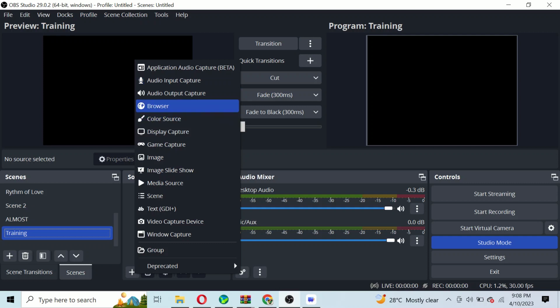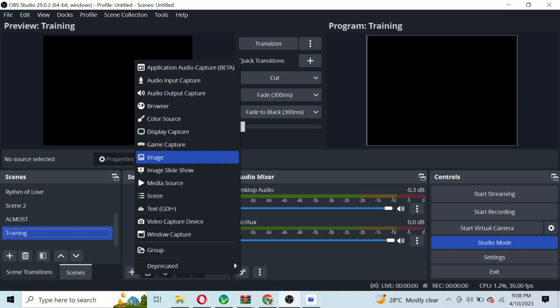Now you have your browser. For instance, you want to get something from Google Chrome. This is where the browser comes from. Then you have color source and display capture. Display capture is the tool we will understand better when it comes to bringing in Easy Worship into OBS. You have your game capture.